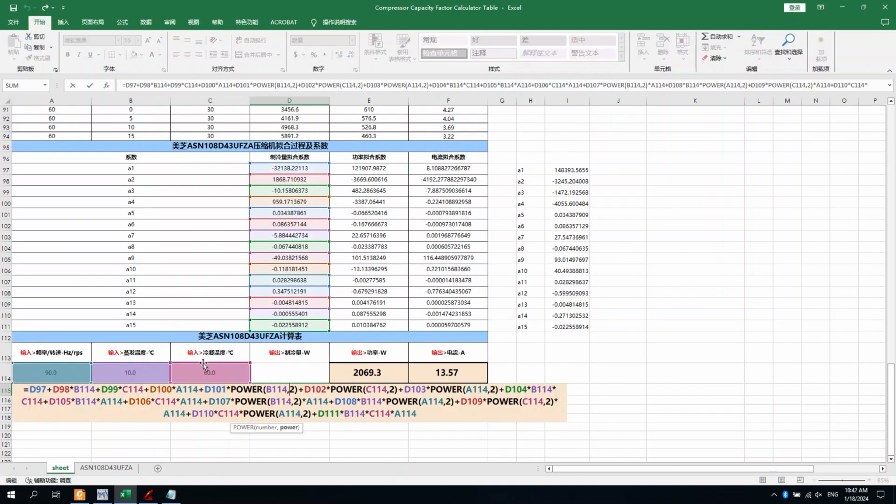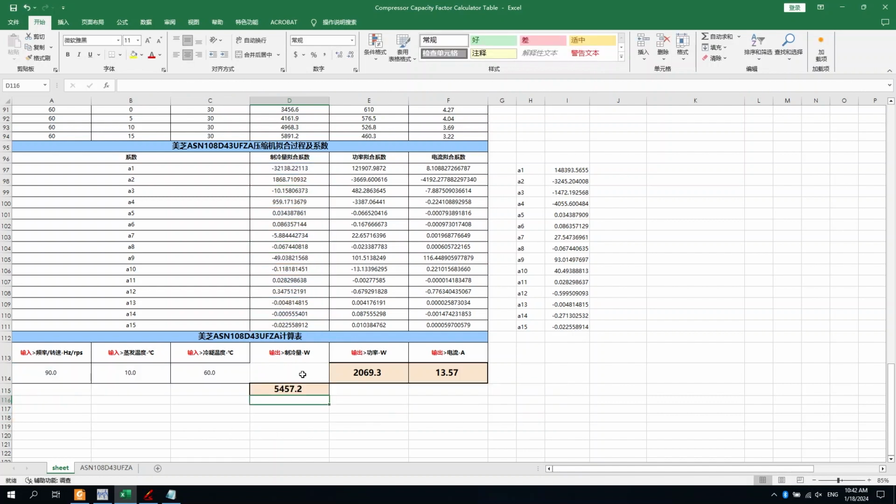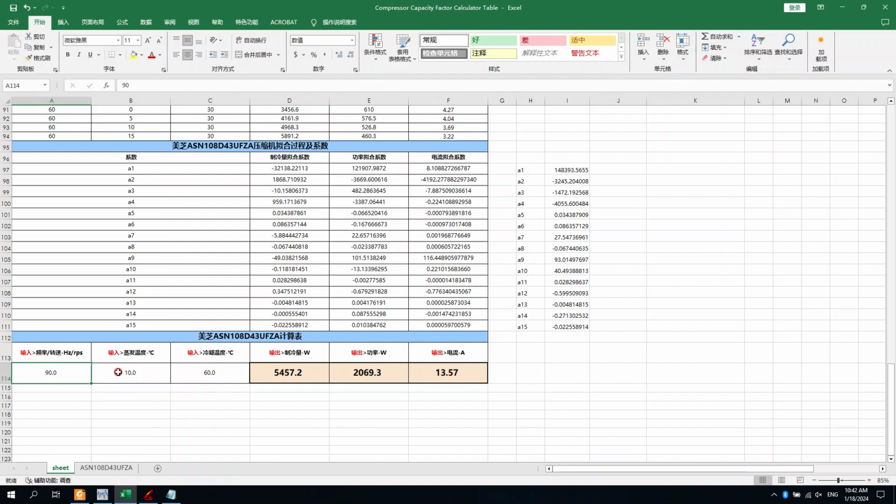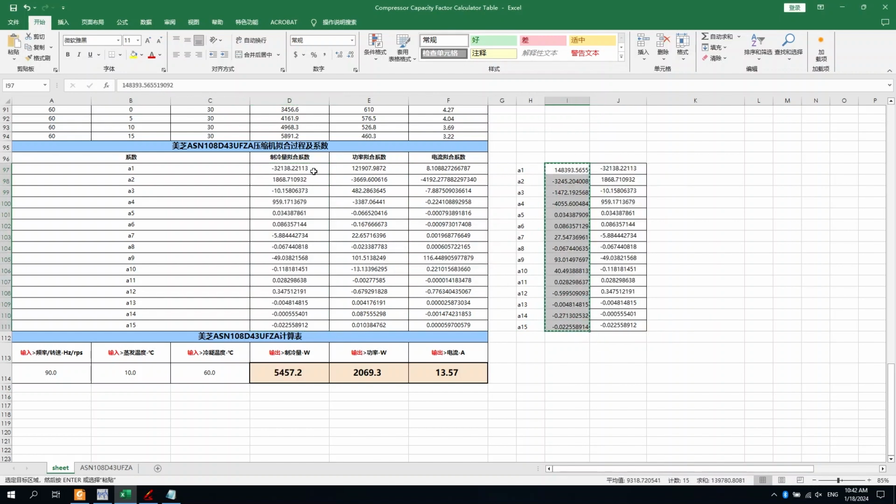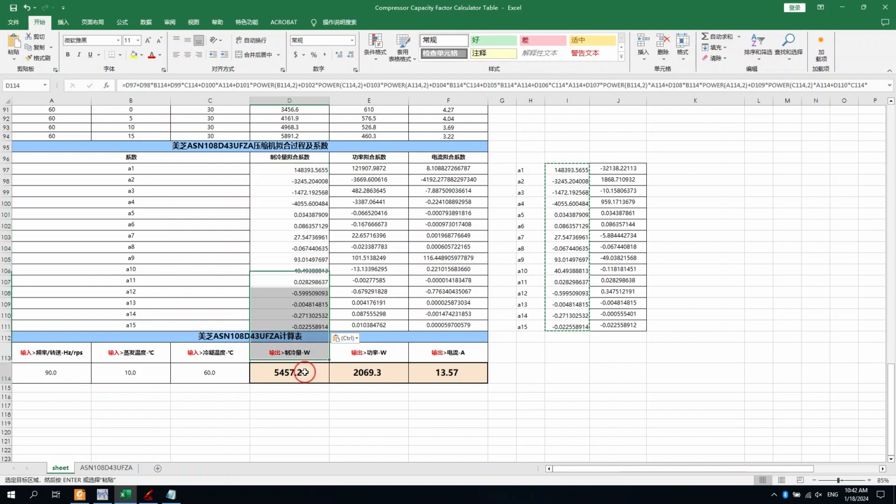Here we can see that the calculation of the cooling capacity is a formula that relates the speed, the evaporating temperature, the condensing temperature and 15 coefficients. Let's try what the calculated values look like with different solution factors. The results are essentially indistinguishable.